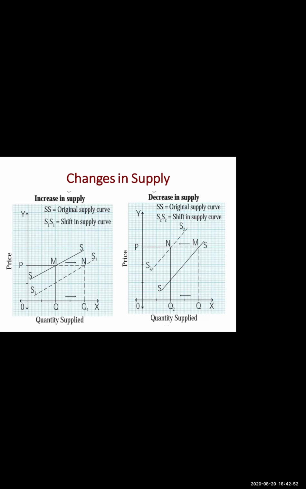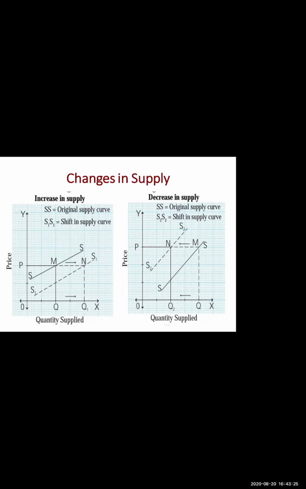We have two types: increase in supply and decrease in supply. Increase in supply refers to rise in supply of a given commodity due to favorable, matlab good, profitable, beneficial changes in other factors such as fall in price of input, raw material सस्ते में मिल रहा है, ठीक है, cost of production कम हो गया, fall in tax, good technology, etc., and price remains constant. The supply curve shifts rightward.